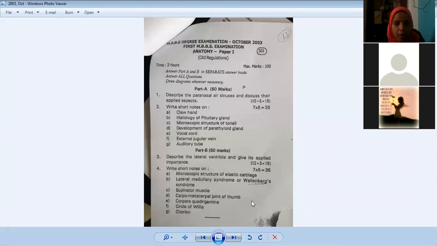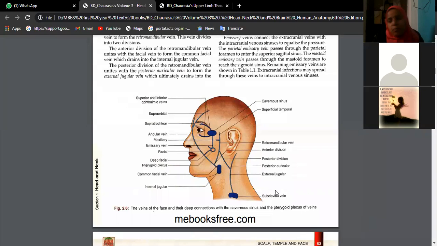That is the auditory tube. So where do we find the auditory tube? It is connecting what and what, beta? Auditory tube.